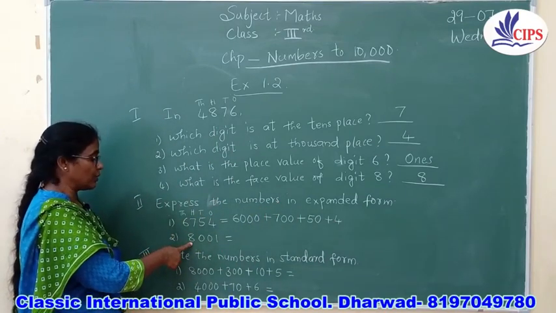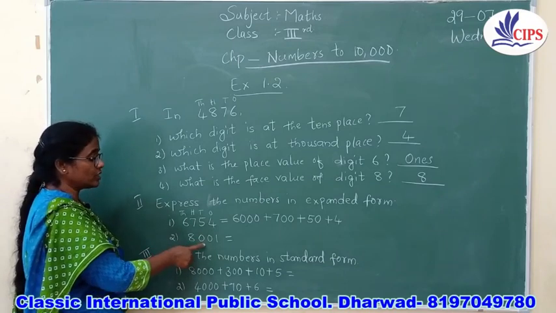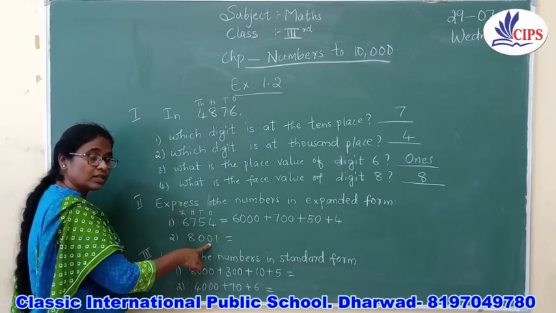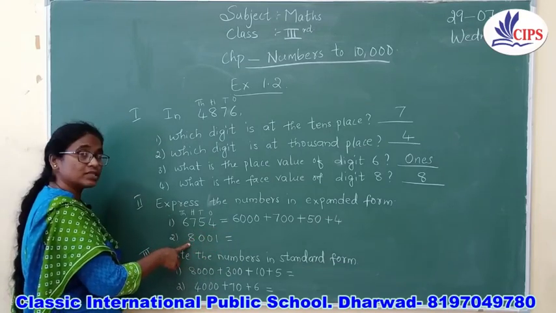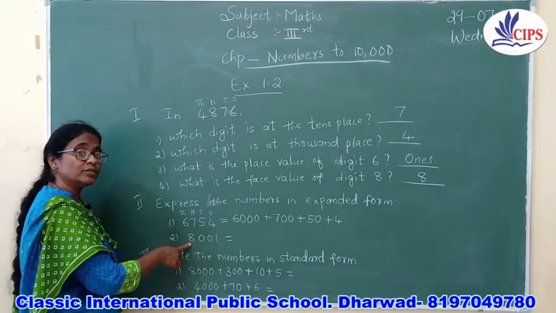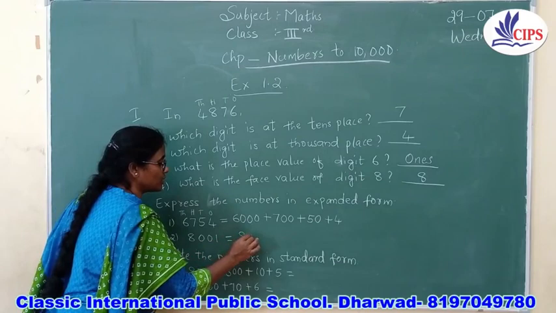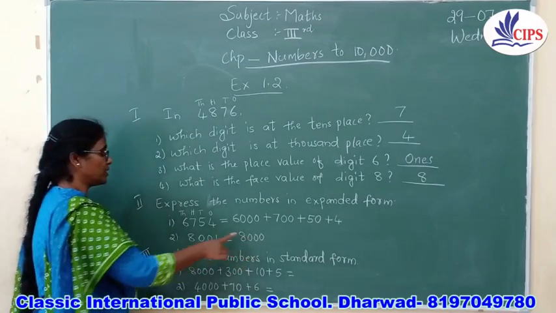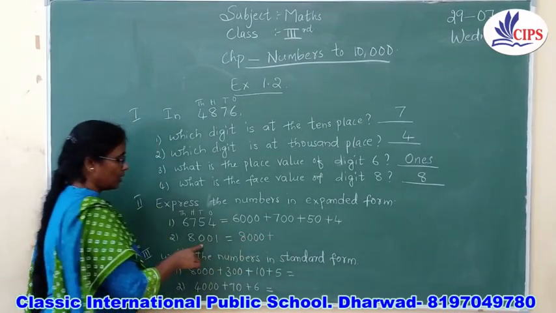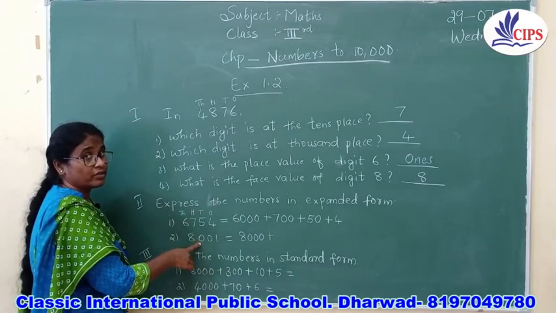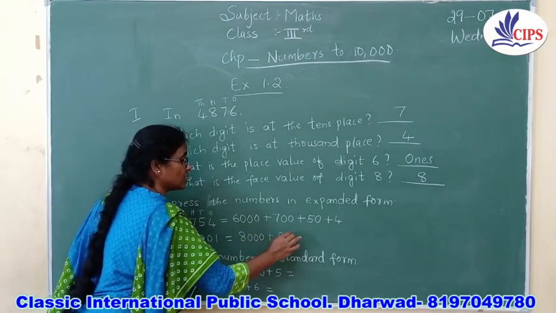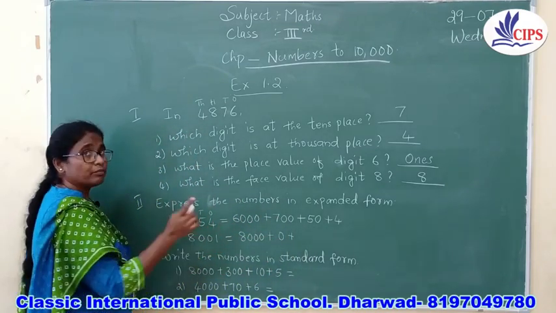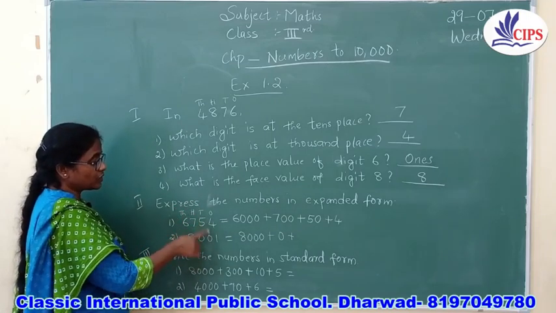Come, let's go for the next example, that is 8001. Because see here there are 2 zeros. So this is in the ones place, this is in the tens place, this is in the hundreds place and this is in the thousands place. So 8 is in which place? Tell me children. It is in the thousands place. So 8 has how many zeros? It has 3 zeros because it is in the thousands place. Now next comes which number? It is in the hundreds place. So 100 doesn't have a value, isn't it? So let me write it as 0 so that you should not get confused. Let me write like this. Okay, because it doesn't have any value. Now again in the tens place what do we have?